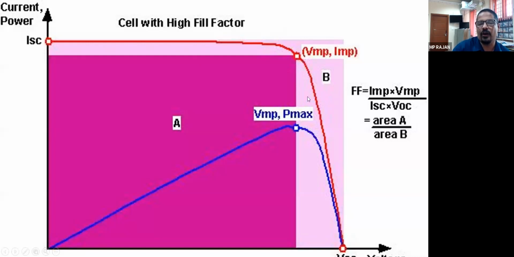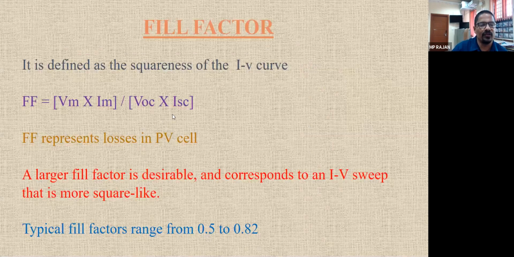So what is the fill factor? Fill factor is the ratio of the practically available power to the maximum theoretical power, that is, IMP into VMP divided by ISC into VOC, or you can say it is the area A divided by area B. B is not only this area, B is the length into width. So fill factor is equal to Vm into Im by Voc into Isc.